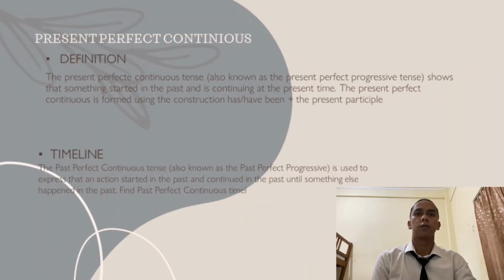Present perfect continuous. Definition: the present perfect continuous tense, also known as present perfect progressive tense, shows that something starts in the past and continues at the present timeline. The present perfect continuous tense is used to express that an action started in the past and continues.